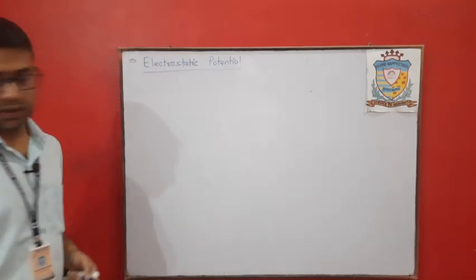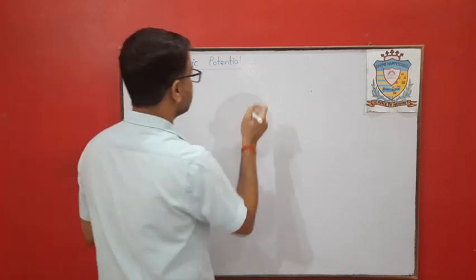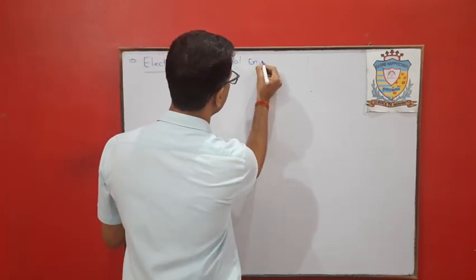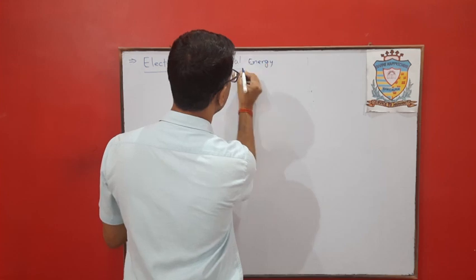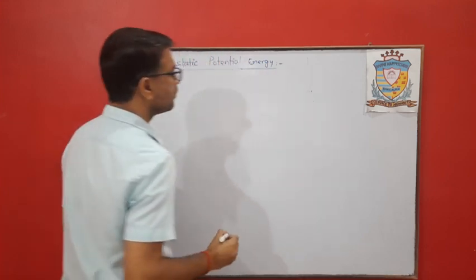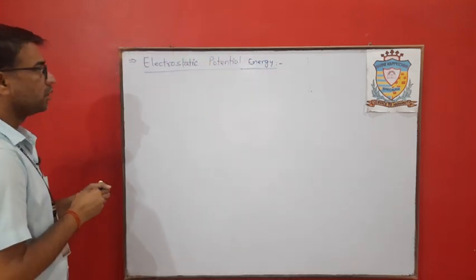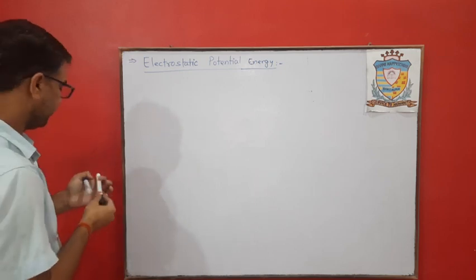So next is electrostatic potential energy. Okay, so first we'll write down the definition, then we'll explain it.